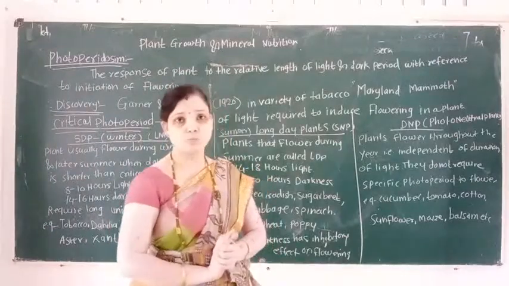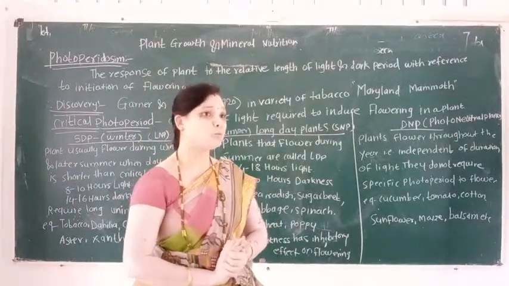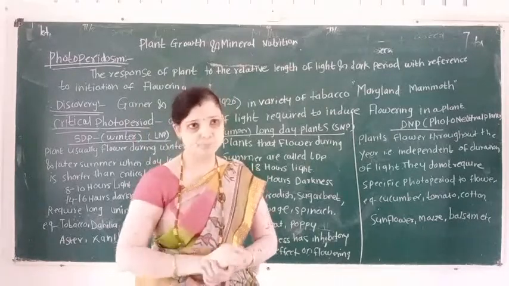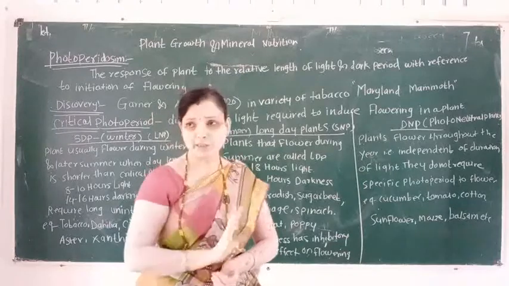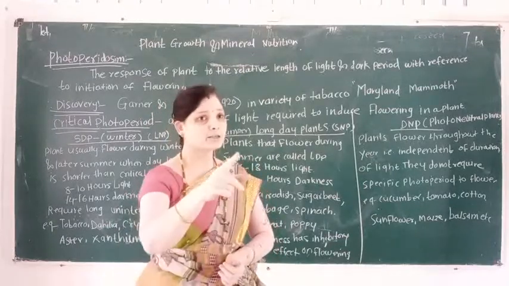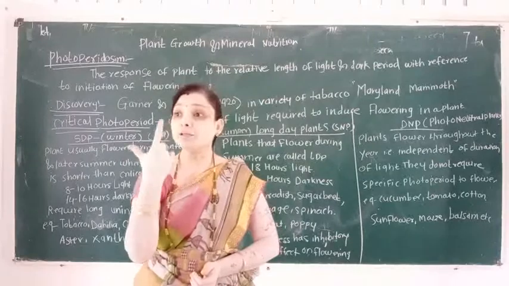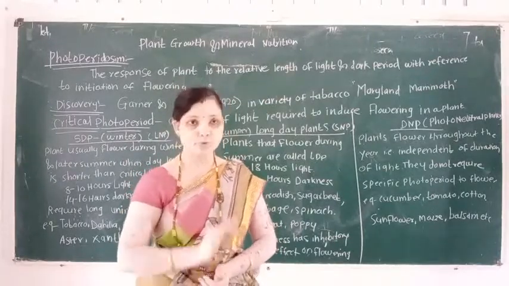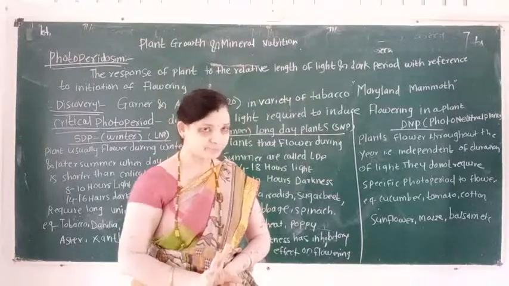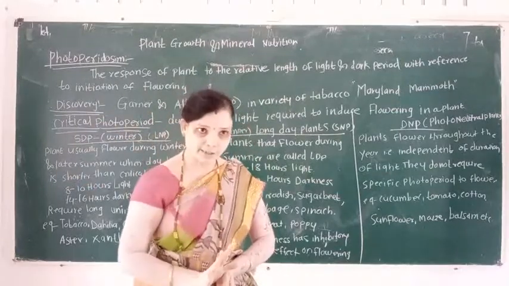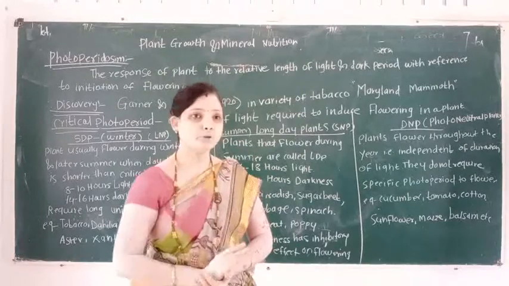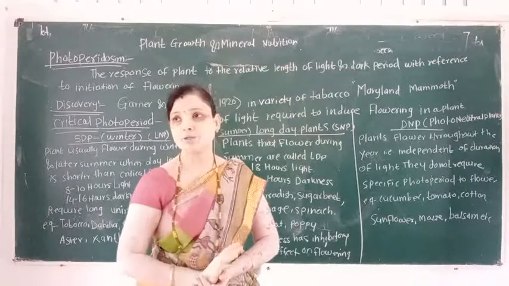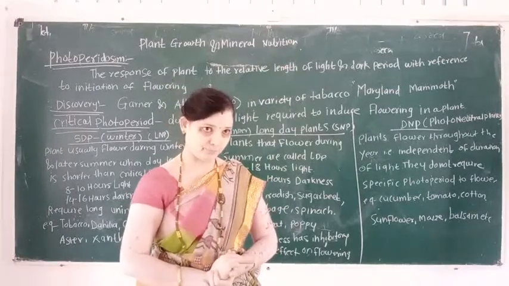Light has three aspects: first, quality of light; second, quantity of light; and third, duration of light.